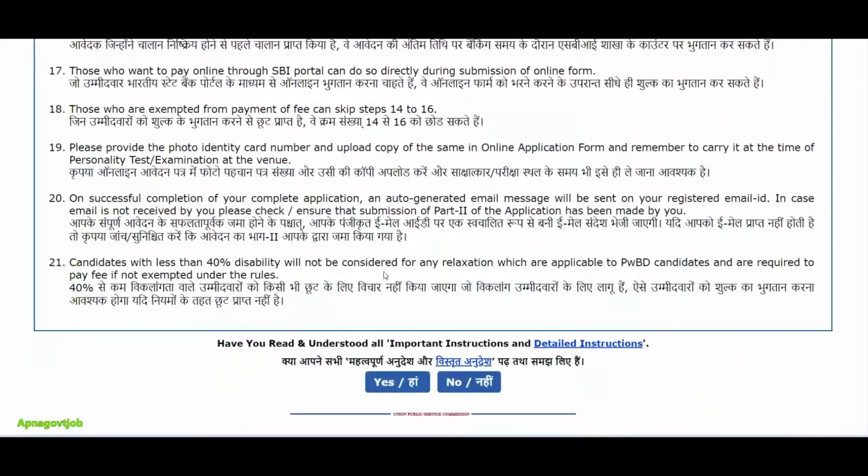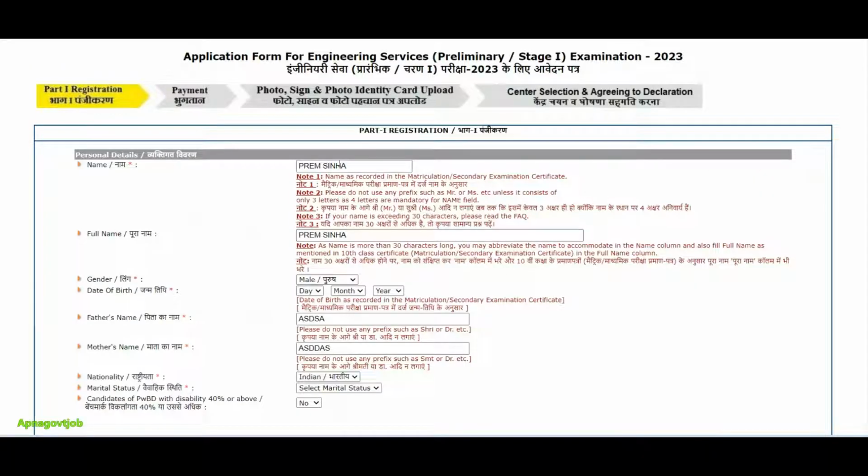Directly scroll down and click on yes button. Okay, now here you can again change your name. So just verify your name again, then confirm your name, again verify your name, then select your gender here. You can see you can't select the gender, it is fixed now.